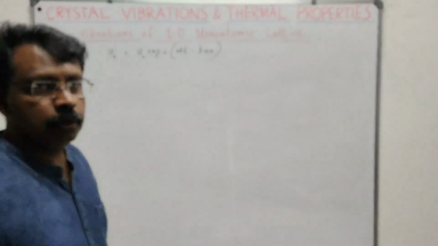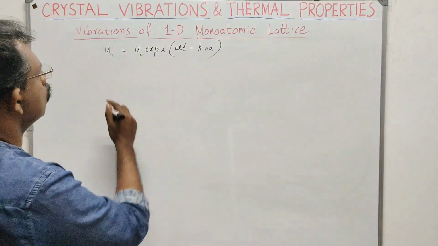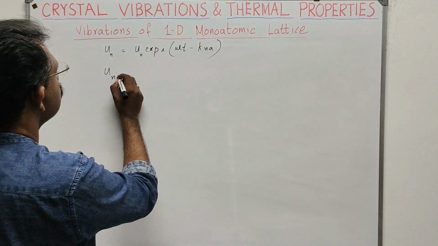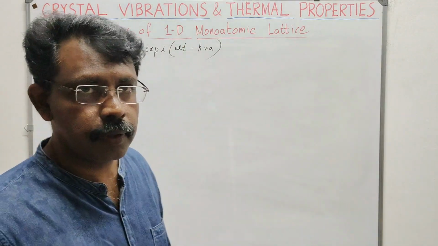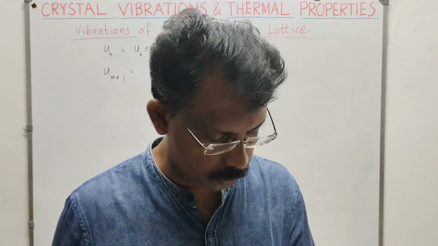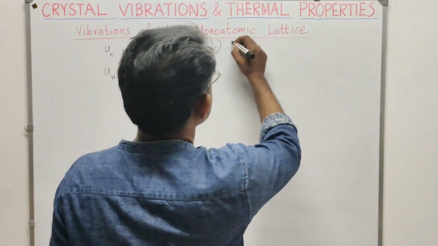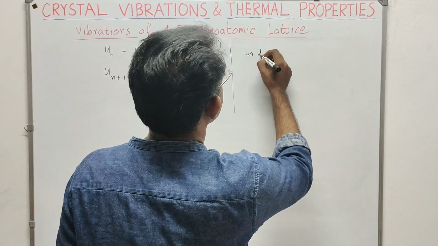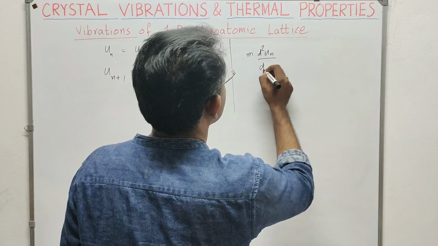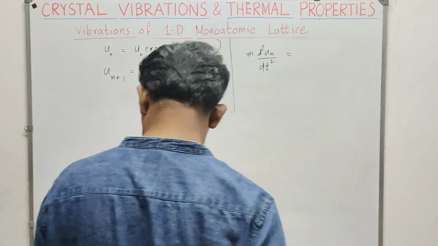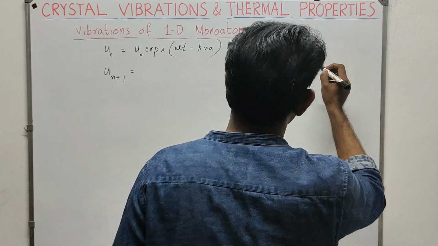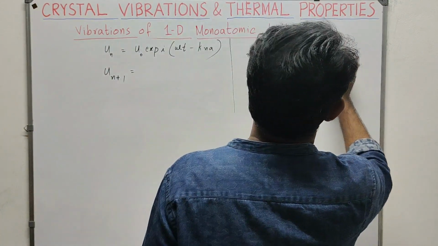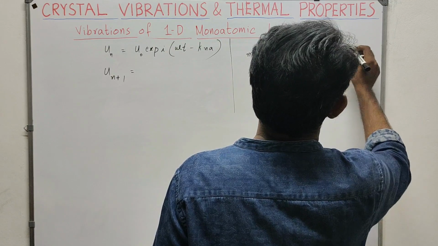Okay. So we have written the equation for un as u0 exponential i omega t minus k n a. So what will be the corresponding equation for un plus 1? Why we are doing all these things is that we have to substitute in that equation. What is that equation? ഈ equation നമ്മൾ substitute ചെയ്യണം. M into d squared un by dt squared is equal to beta into un plus 1 plus un minus 1 minus 2 un.